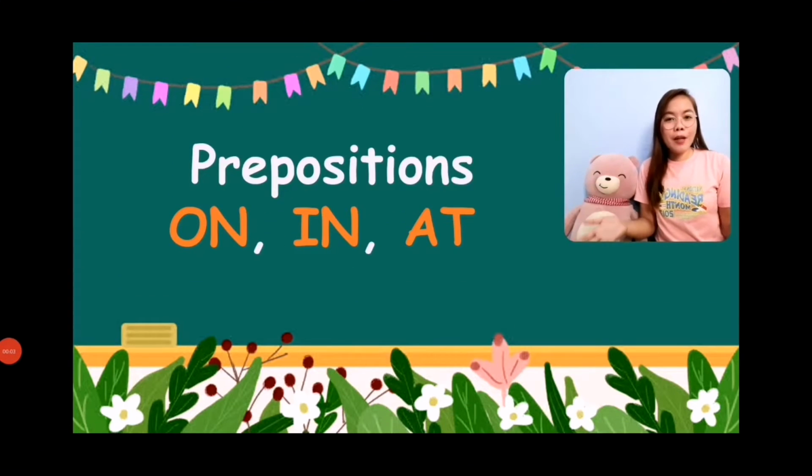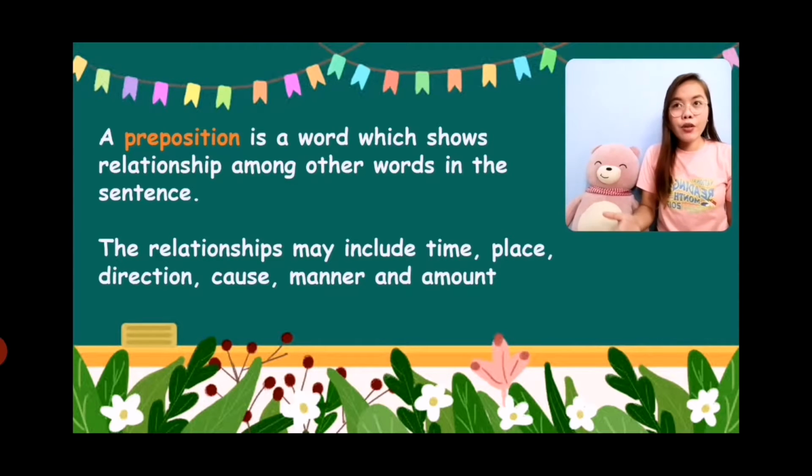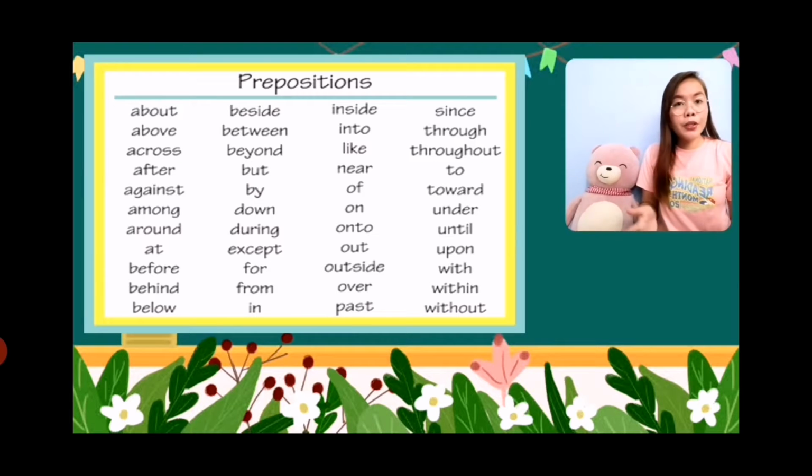Alright, so today's topic will be about three prepositions that we commonly use and, at the same time, commonly misuse. These prepositions are on, in, and at. First, a preposition is a word which shows relationship among other words in the sentence. It is put inside the sentence to show the relationship of the words, and those relationships may include time, place, direction, cause, manner, and amount. So here are some examples of common prepositions.